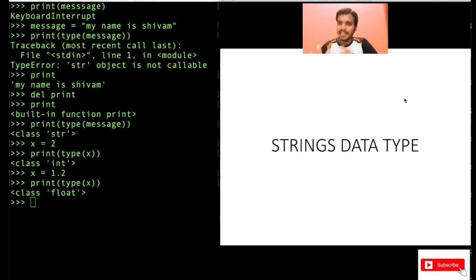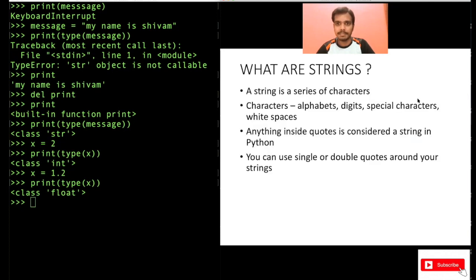Now we are done with understanding what variables are, how to declare variables, and how we should name the variables. So this is done now. Let's start with one of the famous or important data types in Python, that is strings. So we already have declared something as a string here, my name is Shivam, but we will focus more on the string data type. Now, what are strings?